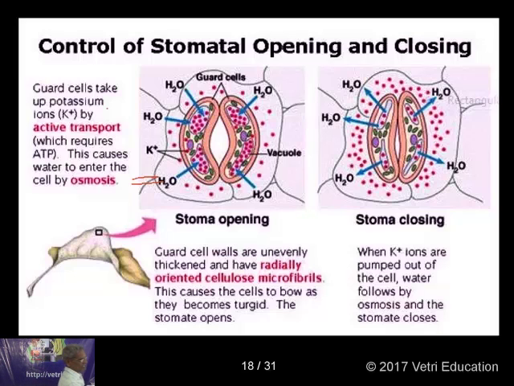When the potassium ions are pumped out of the cell, they become closed. When they go into the guard cells, they remain open. So it is the potassium ions which are really responsible for the opening and closing of the stomata.